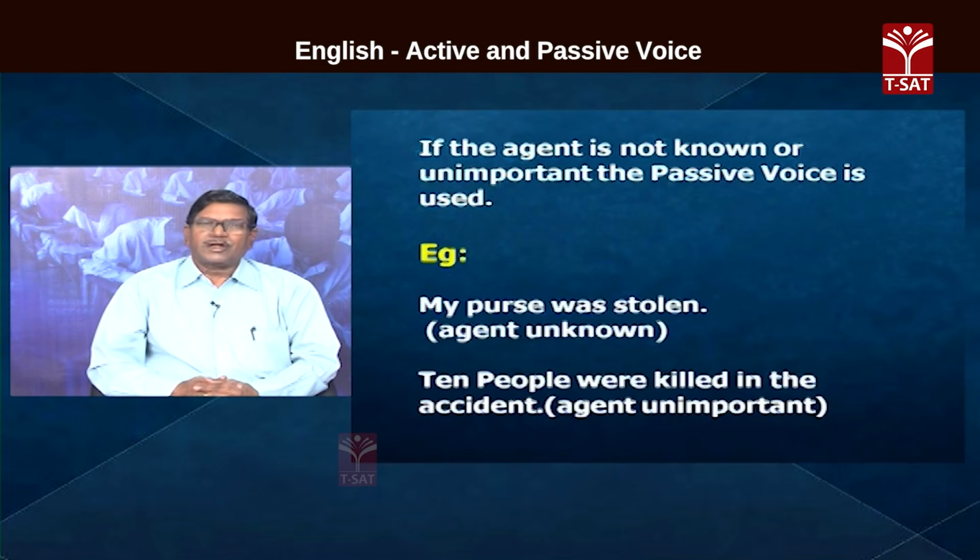So, when we talk about that object of the sentence in the active voice, then we may have to use the passive form. So, if the agent is not known or unimportant, the passive voice is used. For instance, my purse was stolen.